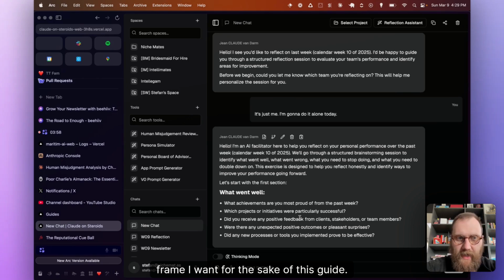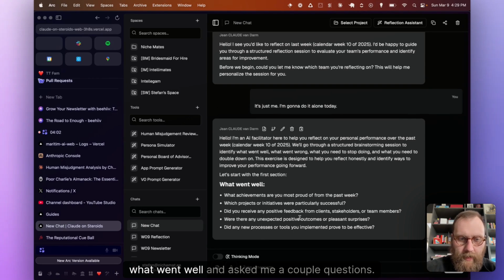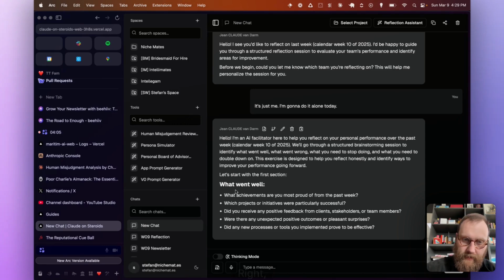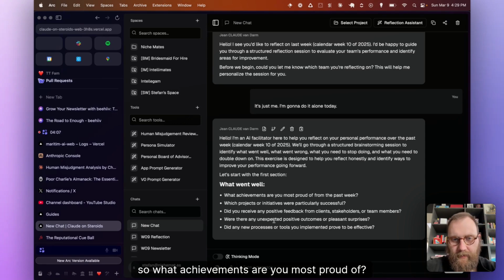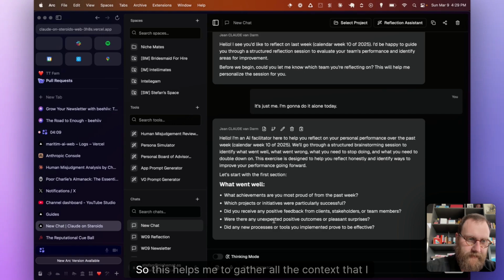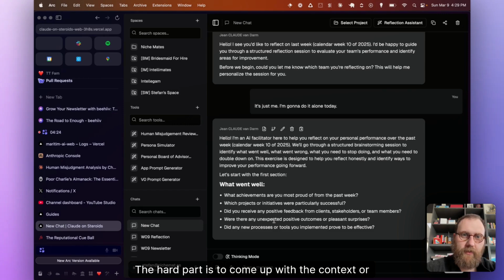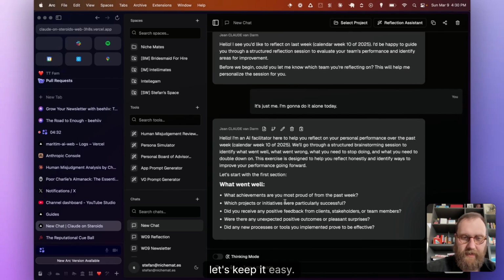For the sake of this guide, it's last week, and ask me what went well and ask me a couple questions, right? So what achievements are you most proud of? Which projects, blah, blah, blah. So this helps me to gather all the context that I need in order to write the newsletter. And then the writing is actually the easy part. The hard part is to come up with the context or come up with the learning that will actually be an interesting newsletter. But for the sake of it, let's keep it easy.